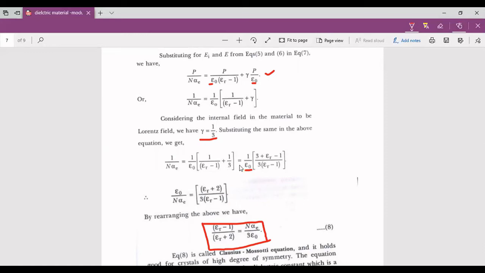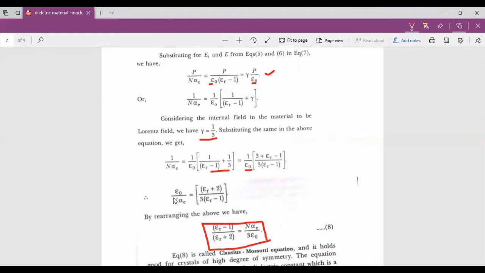Taking the LCM, the denominator becomes 3 into (epsilon r minus 1), and the numerator becomes 3 plus epsilon r minus 1. 3 minus 1 is 2, so the right side becomes (epsilon r plus 2) by 3 into (epsilon r minus 1).